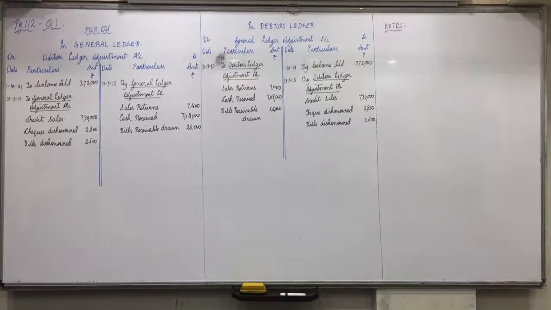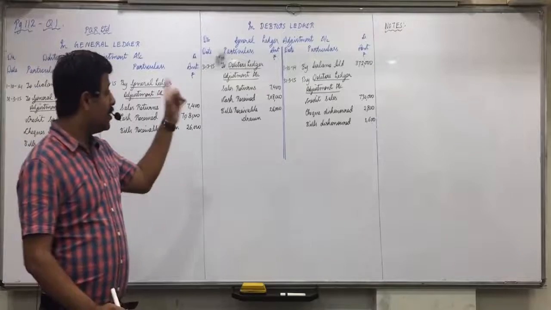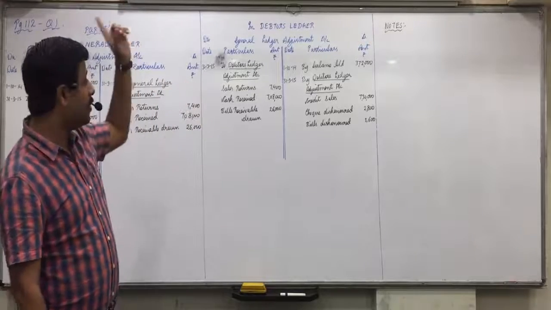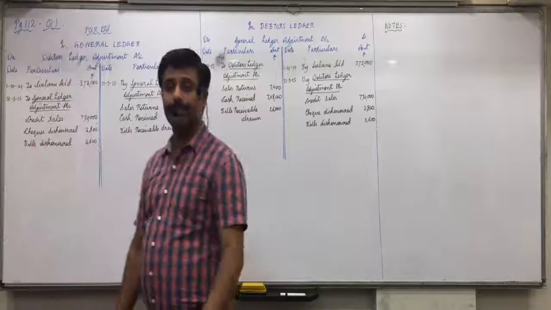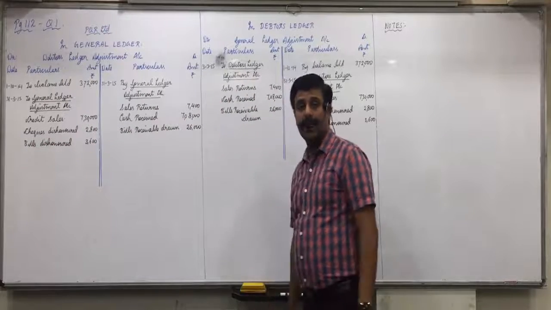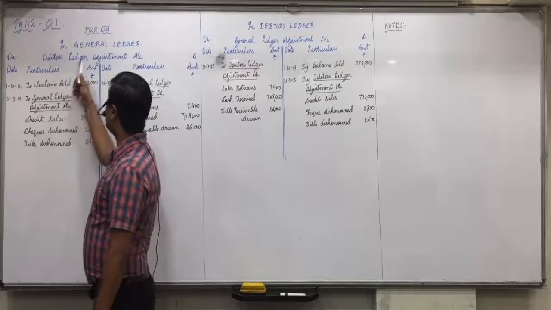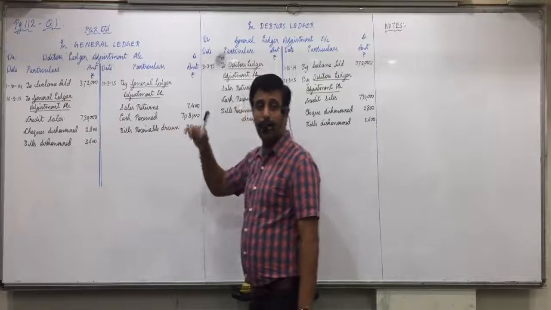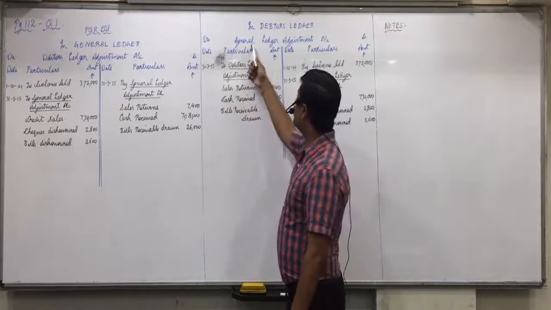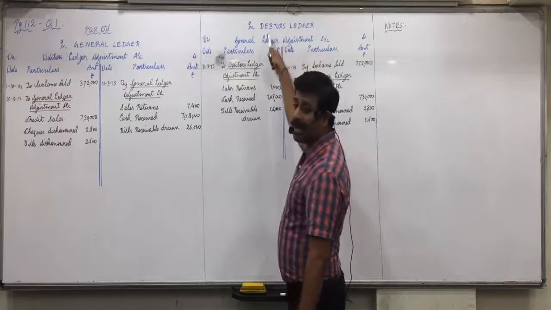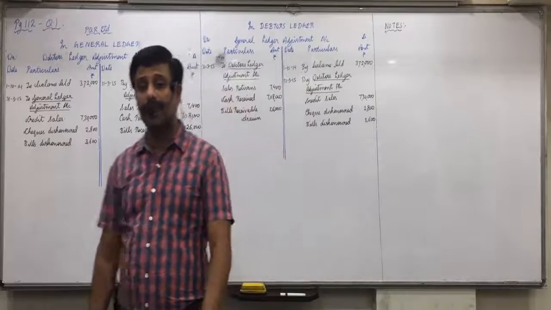Okay. Bills endorsed will have no effect here, because what is the journal entry? Creditors to bills receivable. Creditors account debit means it will affect creditors ledger adjustment account, not debtors. And to bills receivable means it will affect general ledger adjustment account, which is kept in the creditors ledger book. Is everyone clear with this?